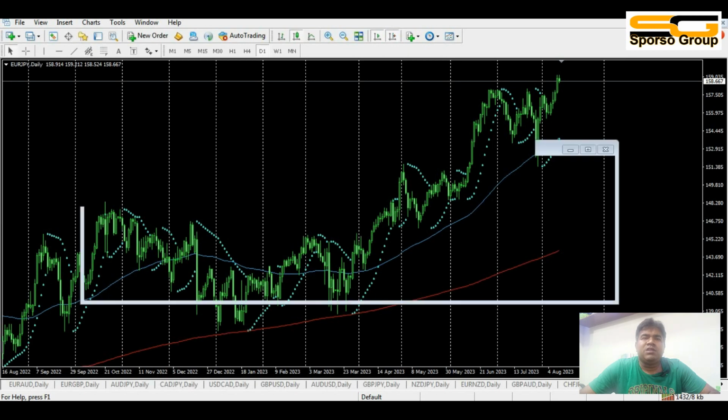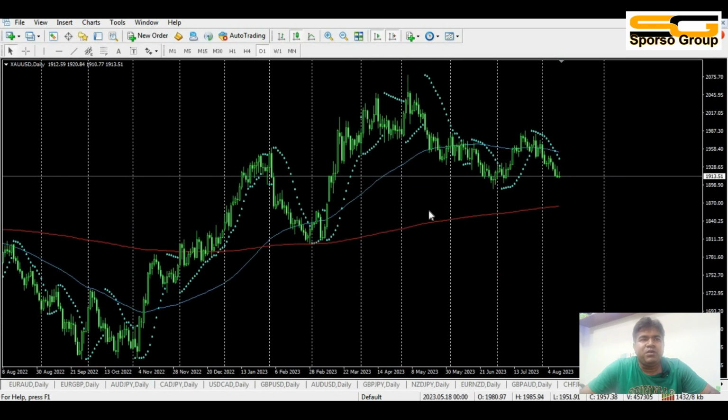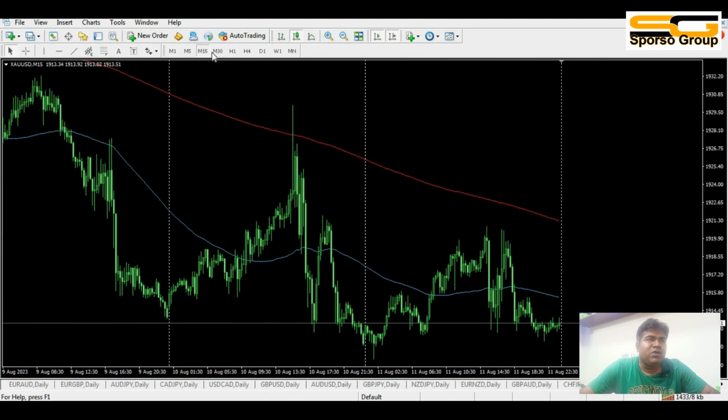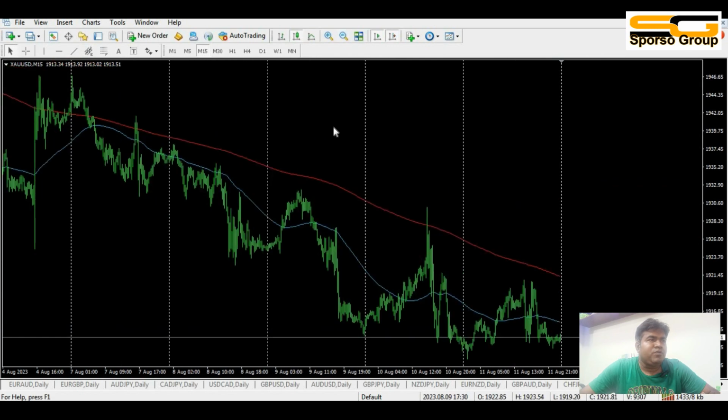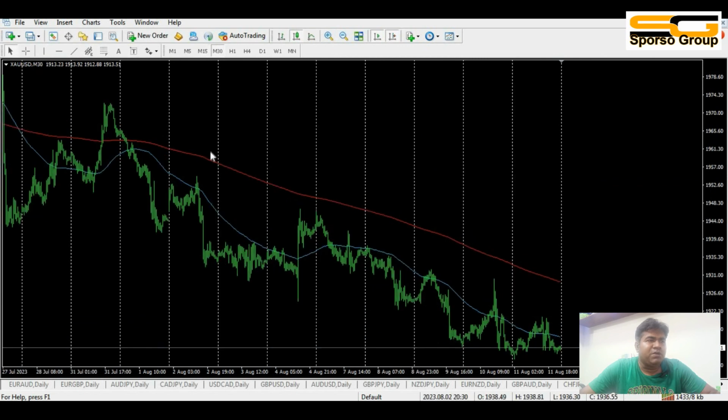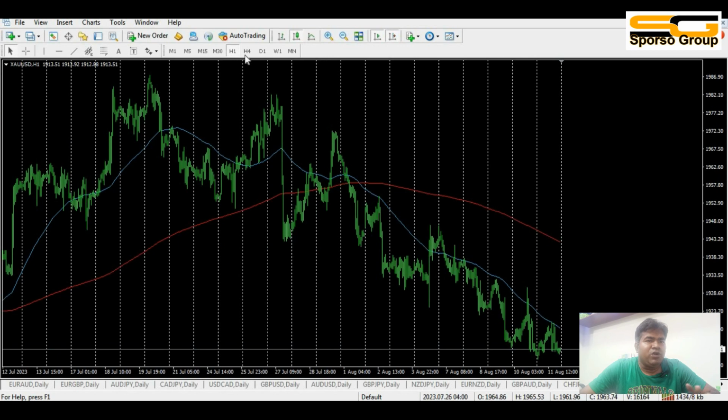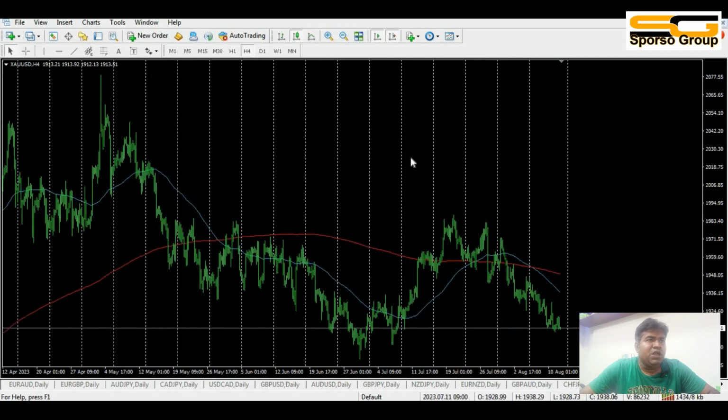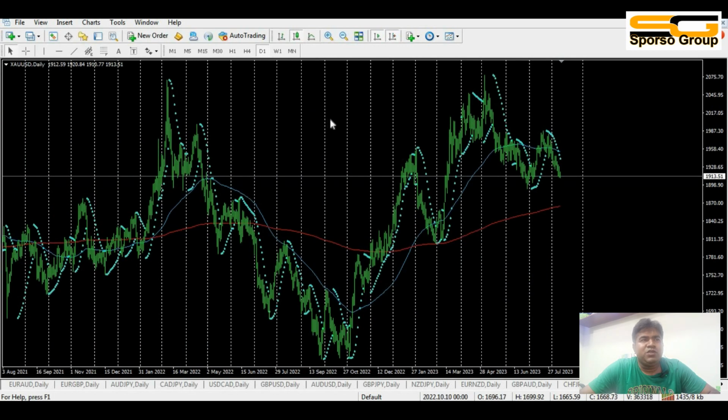And now we will discuss the most important pair, gold. Where will gold go? We will discuss this on the 15-minute chart. This is a downtrend market, continuing, and the 30 minute chart also becomes a downtrend. The 1 hour chart becomes a downtrend, the 4 hour chart becomes a downtrend, and the day chart is just like an uptrend.